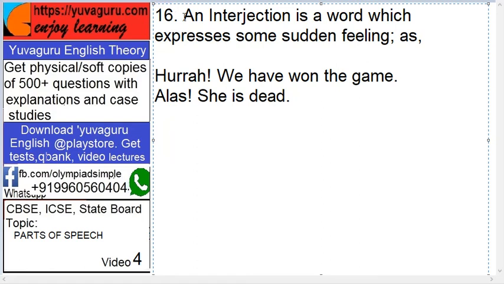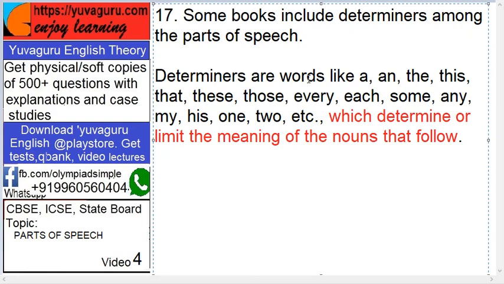Interjection. Interjection is a word which expresses some sudden feeling. Sudden feeling means, oh, what has happened? This oh is a sudden feeling. Hurrah, we won the game. So hurrah is an interjection. Alas, she is dead. Wow, what a book. Wow is this. Wow, what a film. That is an interjection. Now the parts of speech are over, but something important is remaining.